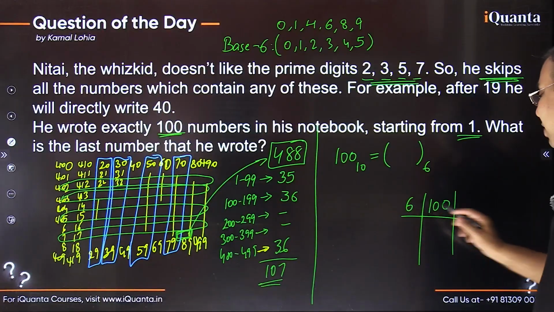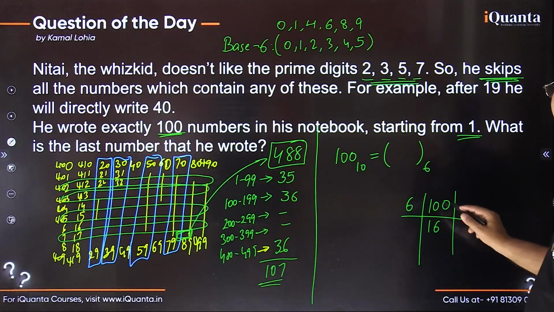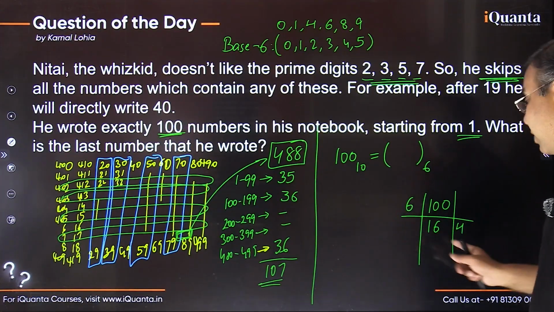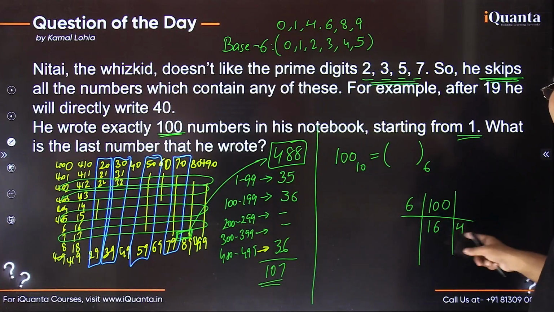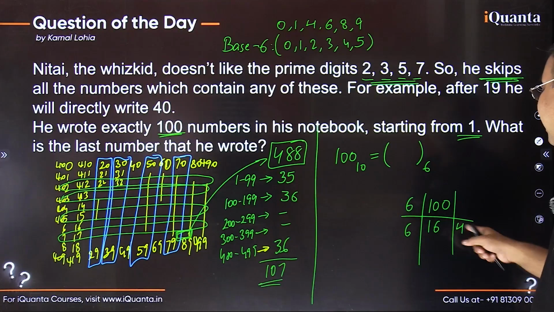So if you divide by 6, 6 1s are 6, 4 is remaining so 40, and 6 6s are 36, right? 6 6s are 36. How much is remaining? 4. Okay? If you want to recheck, you can recheck. 16 6s are 96, 96 plus 4 is 100, fine. Okay, now we need to repeat this process. By the way, this is a remainder and this was a quotient.